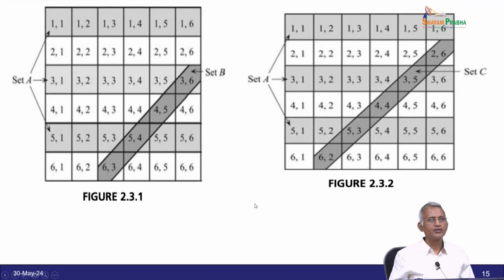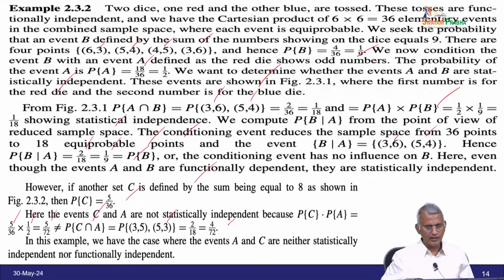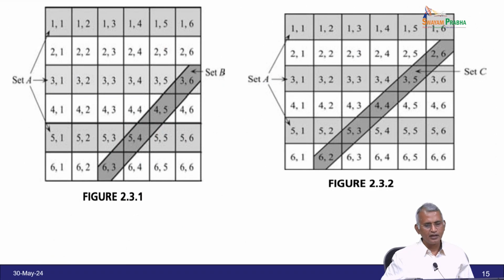This picture shows what we have explained for set A and set B, with a pair of dice and the corresponding entries, demonstrated as in the previous explanation. Following that, we find the probability of C and the probability of C intersection A, and you may get the pictorial representation of the possibilities of throwing two dice.